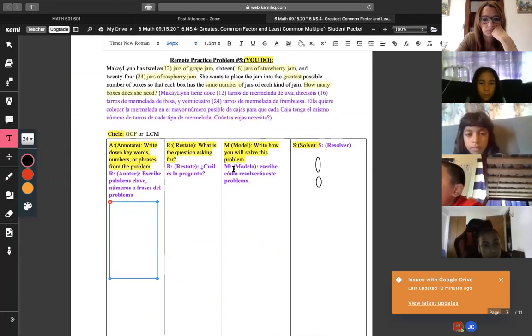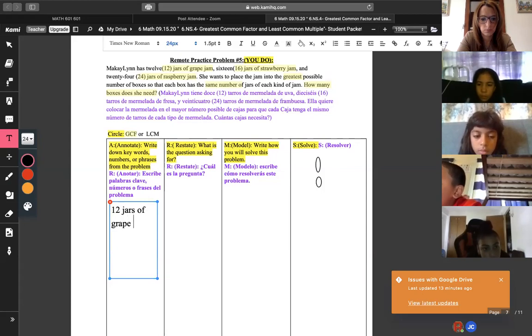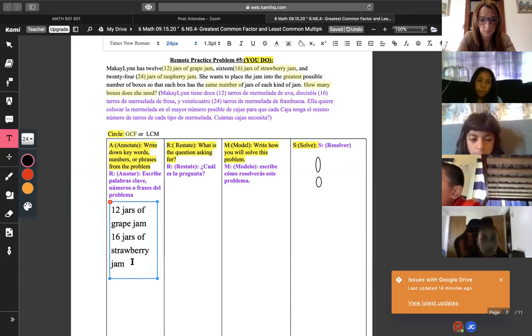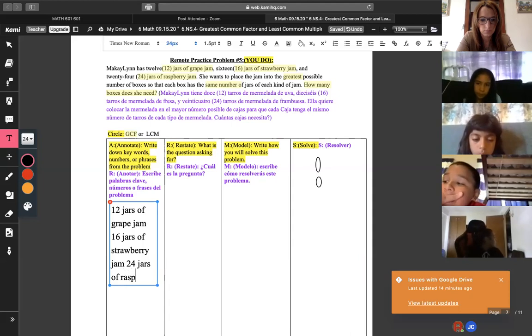McKaylin has 12 jars of grape jam, 16 jars of strawberry jam, and 24 jars of raspberry jam. She wants to place the jam into the greatest possible number of boxes, so each box has the same number of jars of each kind of jam. How many boxes does she need?